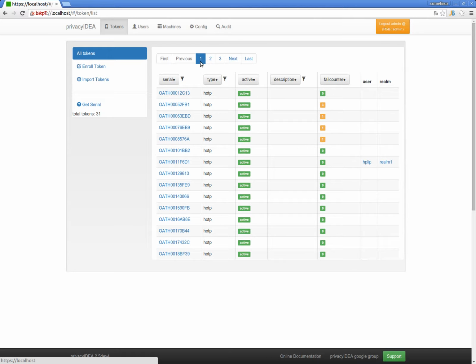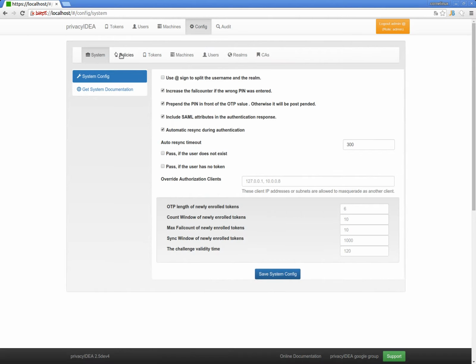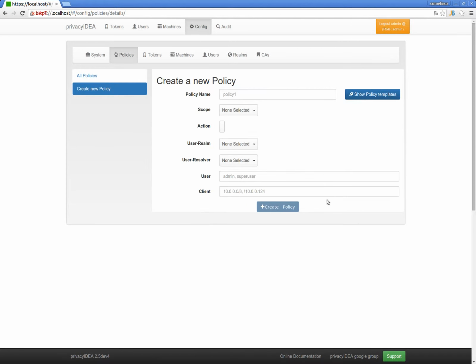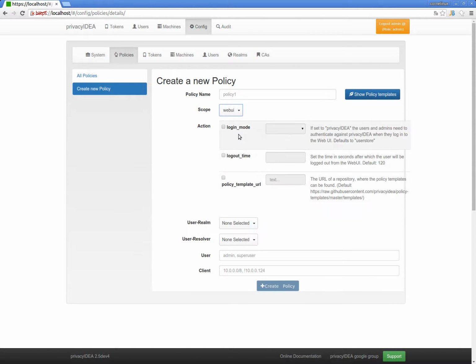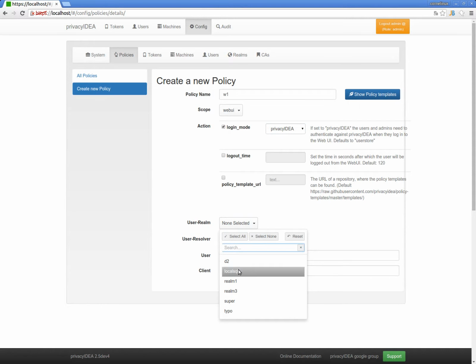Okay, for the user to be able to enroll the token, we have to configure some policies. First, we will define a policy in the scope web UI, and we define the login mode as privacyIDEA. This means that when the user tries to authenticate to this web UI, he will be authenticated against privacyIDEA. We define this policy for the realm local SQL.